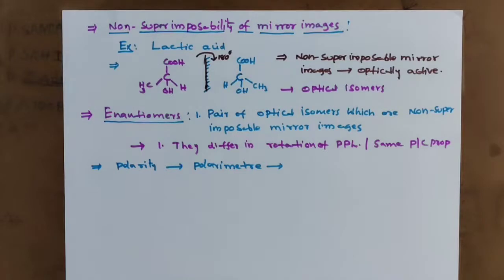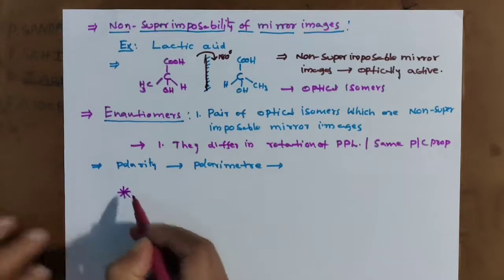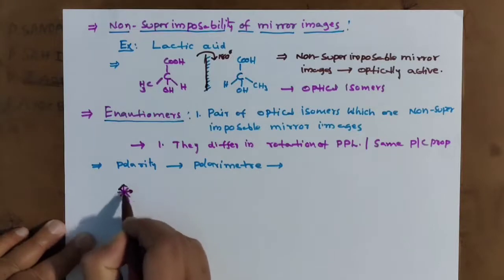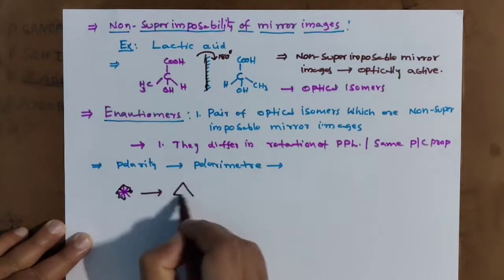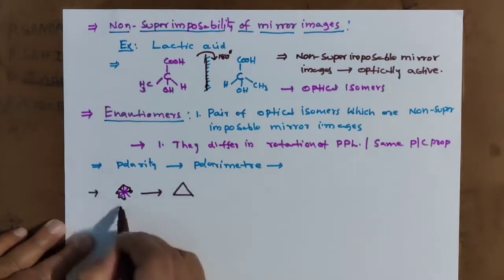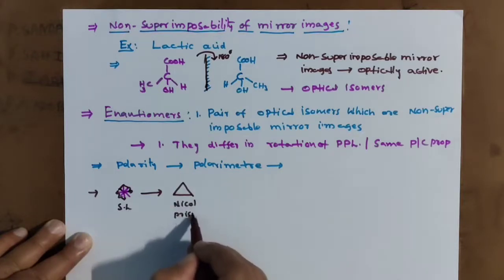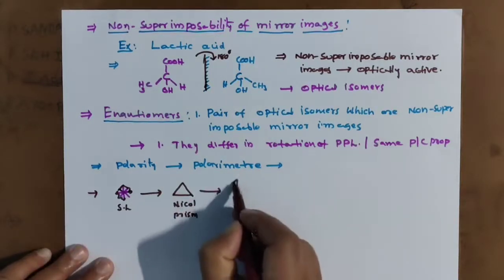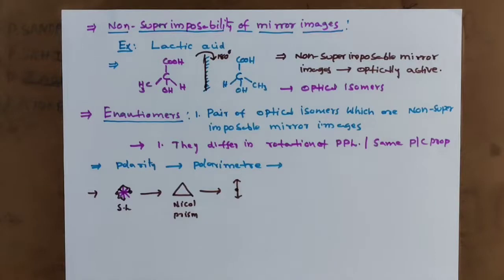See, ordinary light, which I showed previously, oscillates in all directions. When we pass it through a Nicol prism, this is sunlight, this is a Nicol prism made with calcium carbonate, you get PPL light. It cuts all vibrations and allows only a single plane.